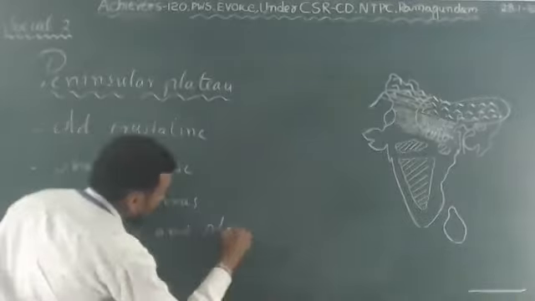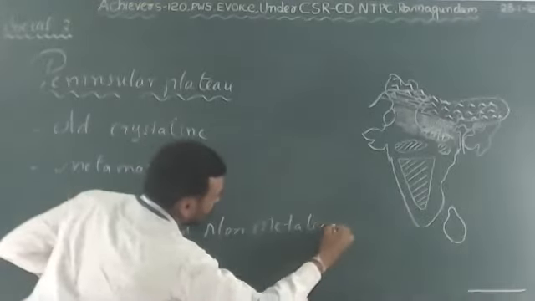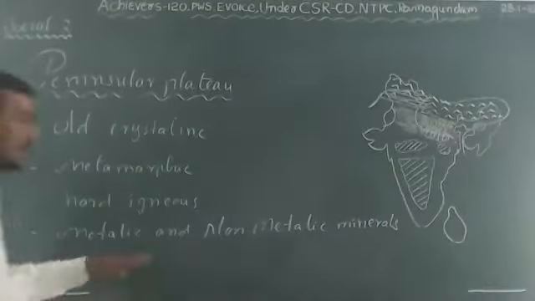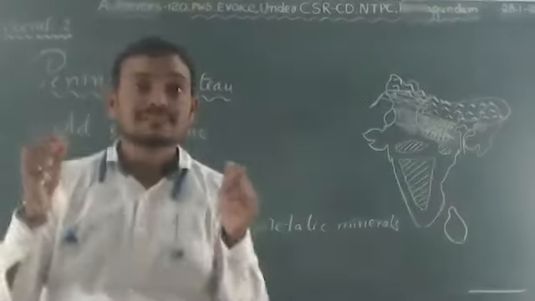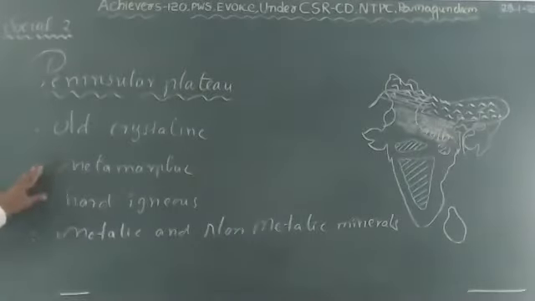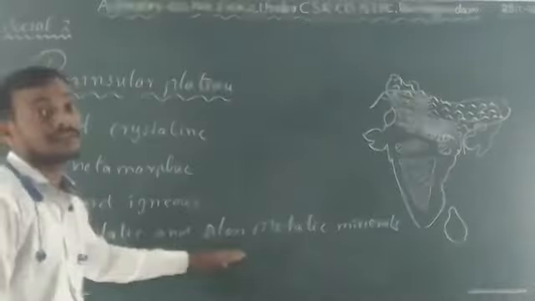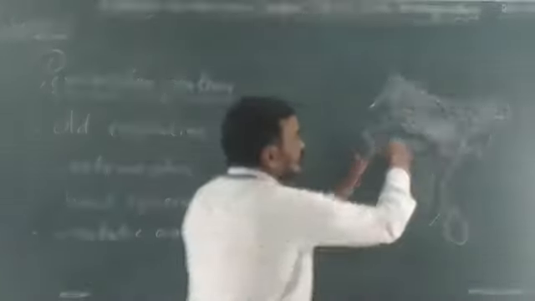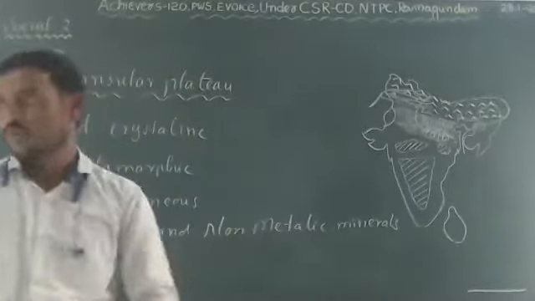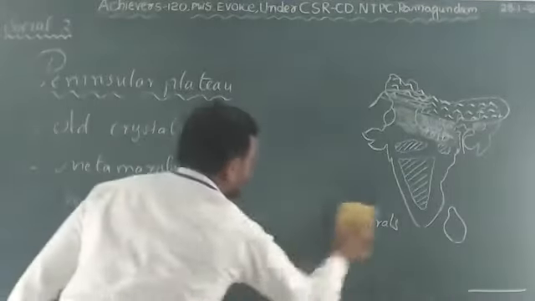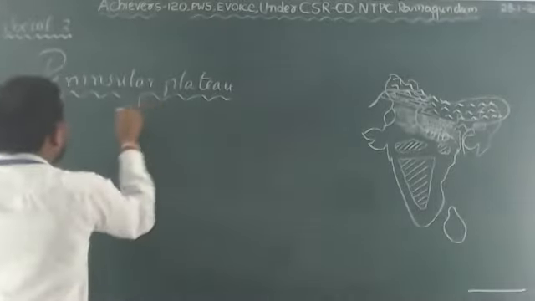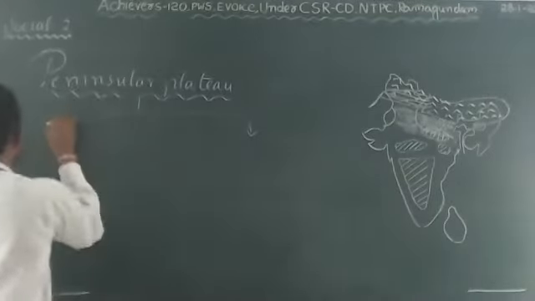So the question is, what does the Peninsular Plateau consist of? The Peninsular Plateau consists of old crystalline, metamorphic, hard igneous rocks, and metallic and non-metallic mineral resources. Clear? So this entire Peninsular Plateau can be divided into two broad divisions. We will discuss the divisions of the Peninsular Plateau. The Peninsular Plateau is broadly divided into two divisions. They are